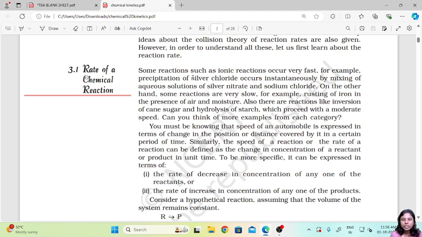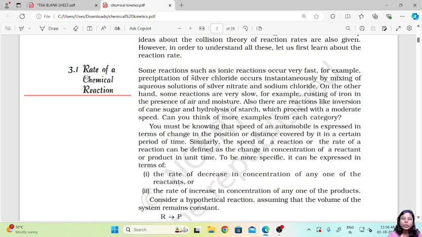Can you think of some more examples for each category? In these examples, first we talked about precipitation of silver chloride. This occurs very fast, as in it occurs instantly. The minute you mix aqueous solution of silver nitrate and sodium chloride, you precipitate out silver chloride. On the other hand, we have seen rusting of iron, which takes a very long time. Over there the rate of reaction is very slow because it takes a longer time for the reaction with air and moisture to occur. Only then the coating of rust is formed.